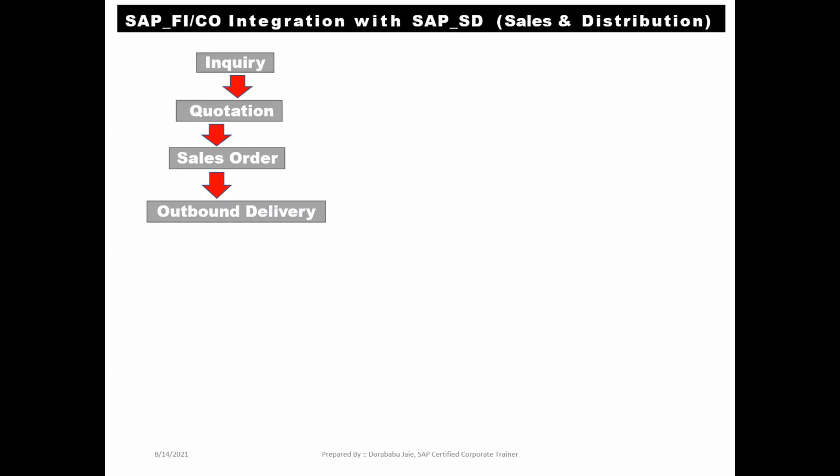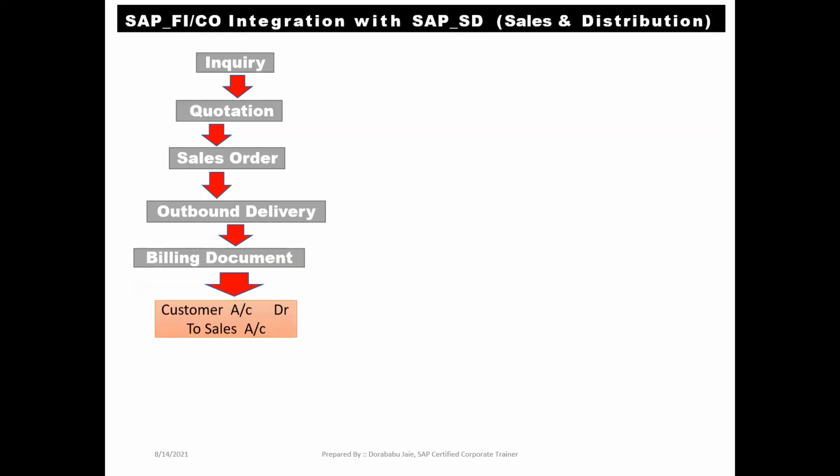Okay, once we have done the delivery, after that we will provide the sales invoice copy, which is called the billing document in our terms. From the customer's point of view, it is called the sales invoice copy. Once the billing document has been done at our SAP SD level, then we get the accounting entry like this: customer account to sales account.